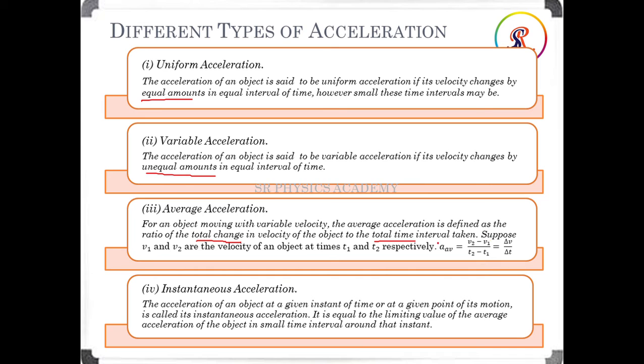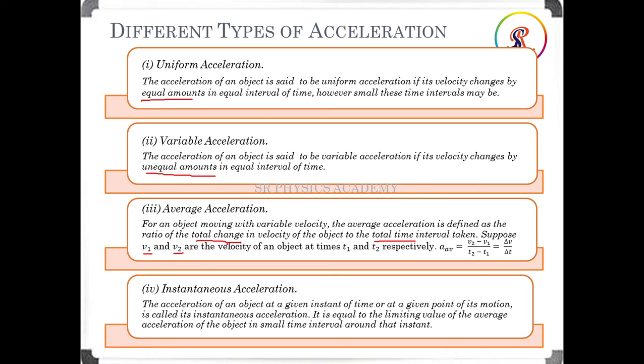So in this case we are calculating the acceleration. We will get two velocities, initial and final: V1 is the initial, V2 is the final. We will also get two times, T1 and T2. So how do we calculate the average acceleration?